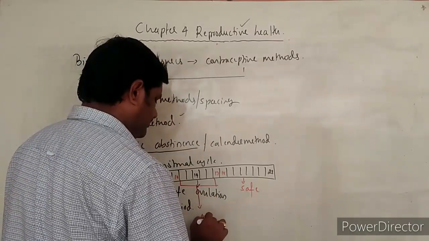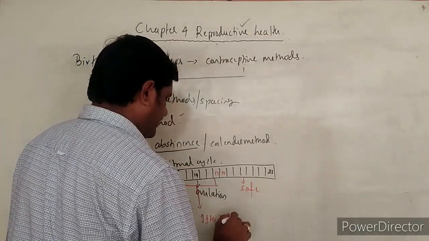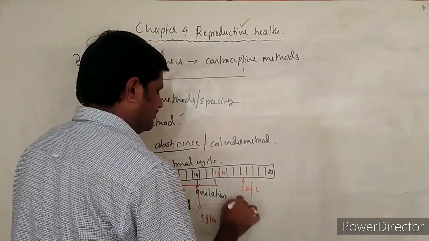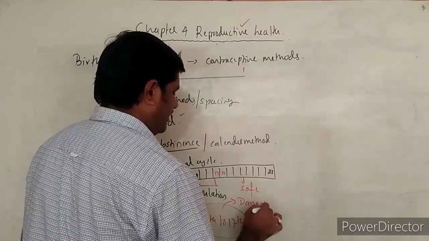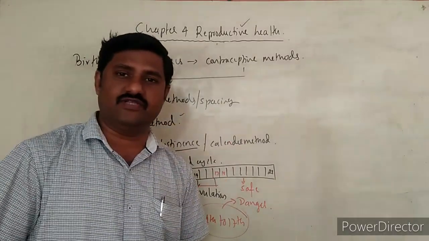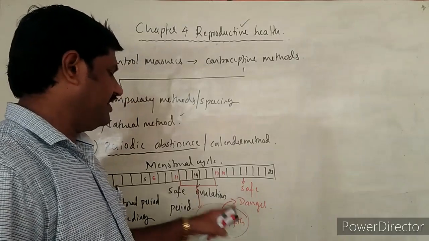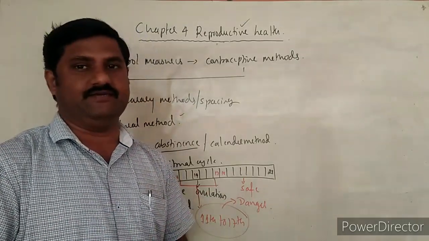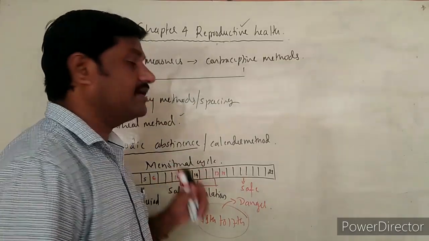But this 11th to 17th day of the menstrual cycle is said to be a danger period. Danger period in the sense that it is not danger to the life, but there is a possibility of pregnancy. Why? Because ovulation is taking place.